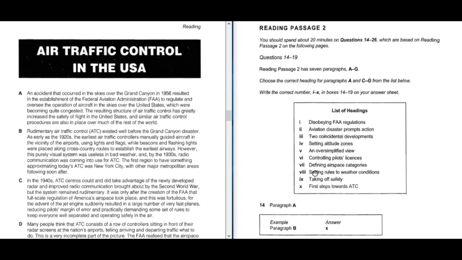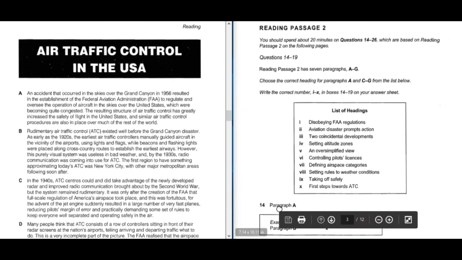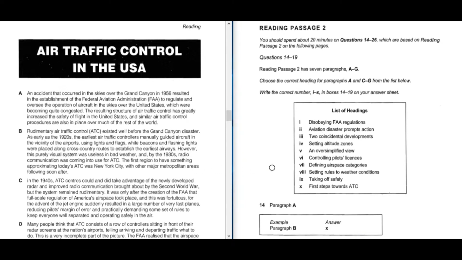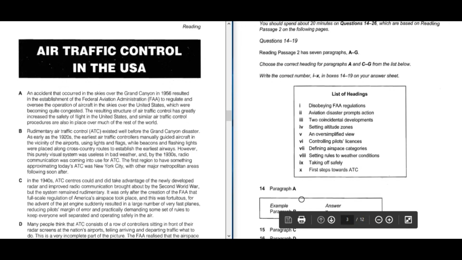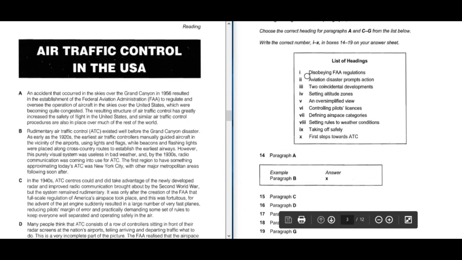There is another thing. When we do the list of headings, instead of skimming, we may directly start solving. If this is paragraph A, we could just read paragraph A and try to correlate with the headings, and in this way we could save certain time of skimming and directly solve the question. Anyway, for each paragraph we have to read each paragraph to get the headings.